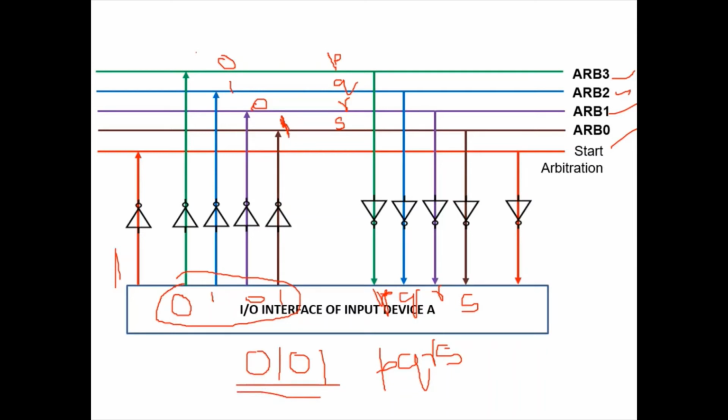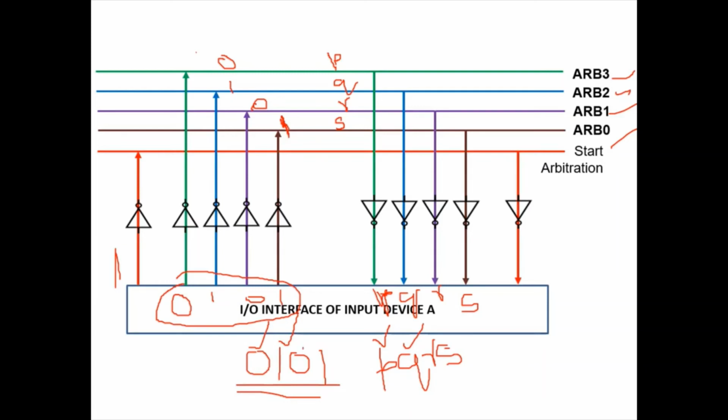We compare from the MSB: the first bit, 0, is compared to P. Suppose P is 0 only, so fine. Next we compare 1, the next bit, with Q. Let us assume Q is 1, so fine.